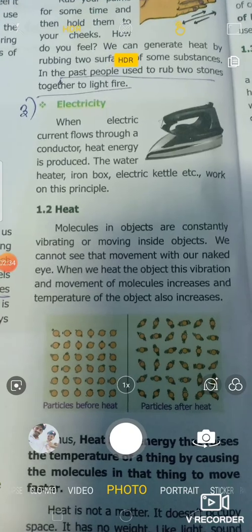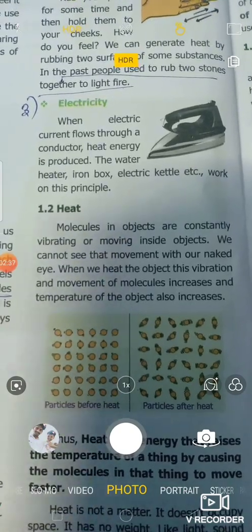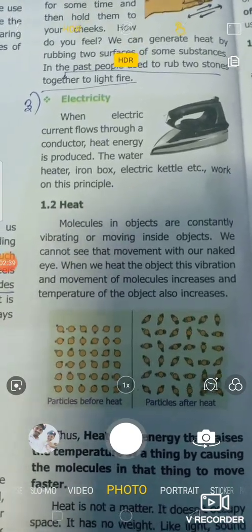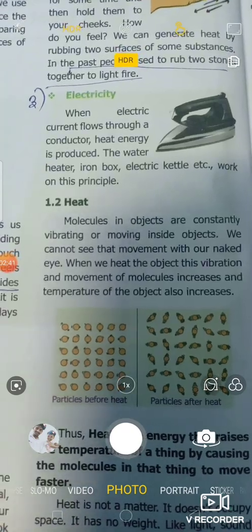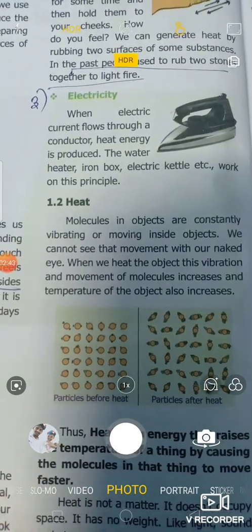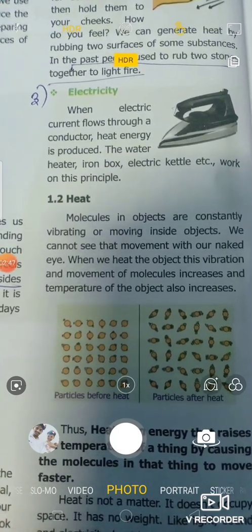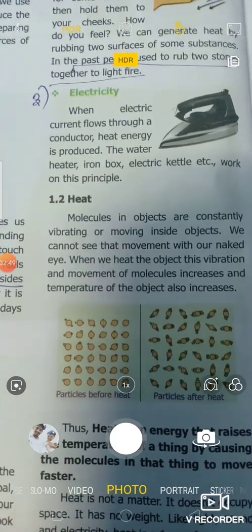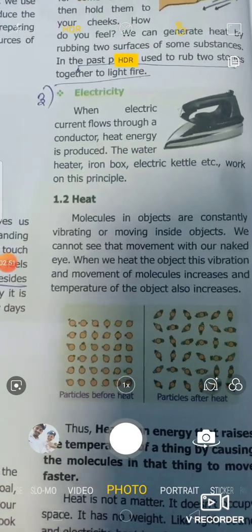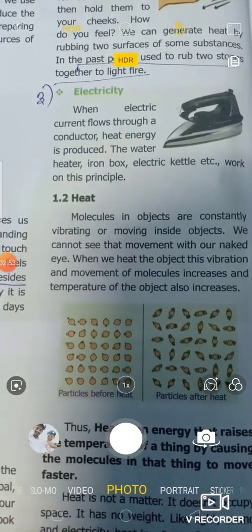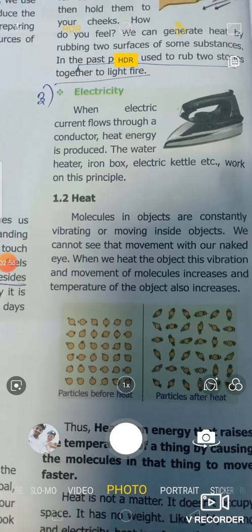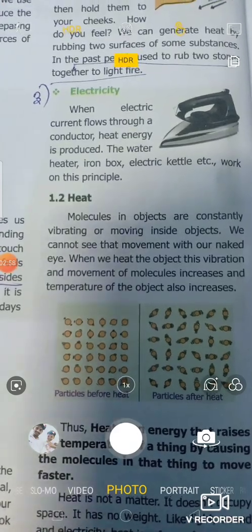Now, what about heat? What is the basic thing that happens to produce heat in an object? As we all know, matter or the object is made up of atoms or molecules, but the atoms and molecules inside the object will not be static. They vibrate with respect to their equilibrium position, but we cannot see that with our naked eye.